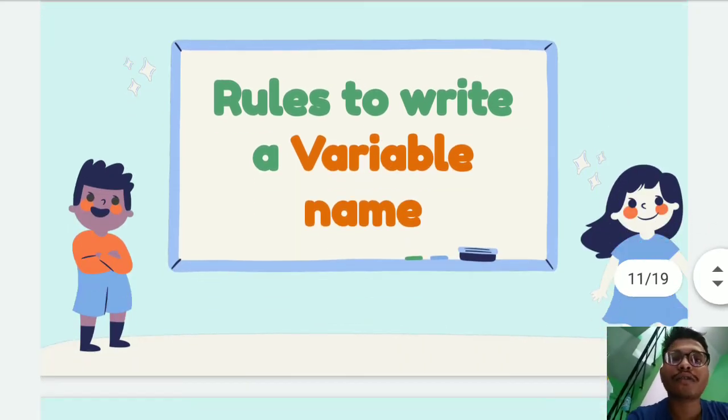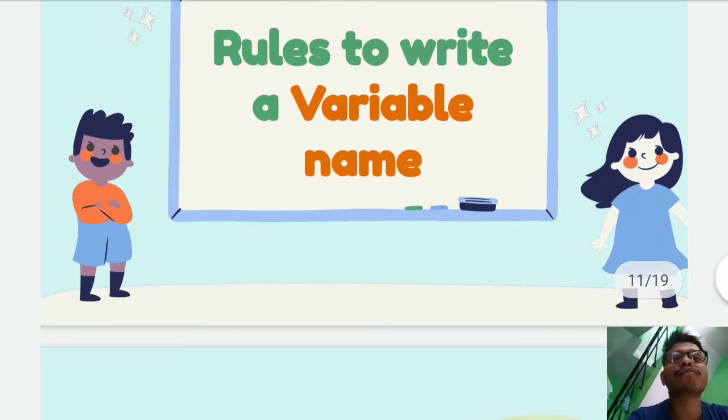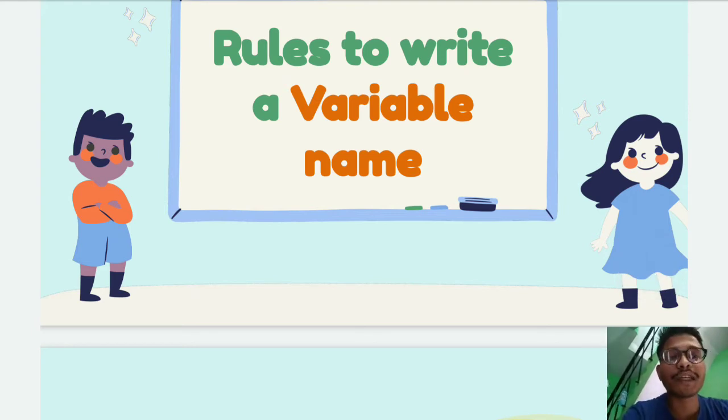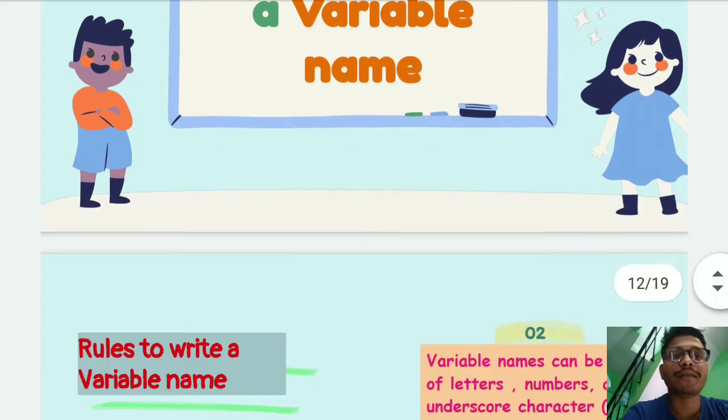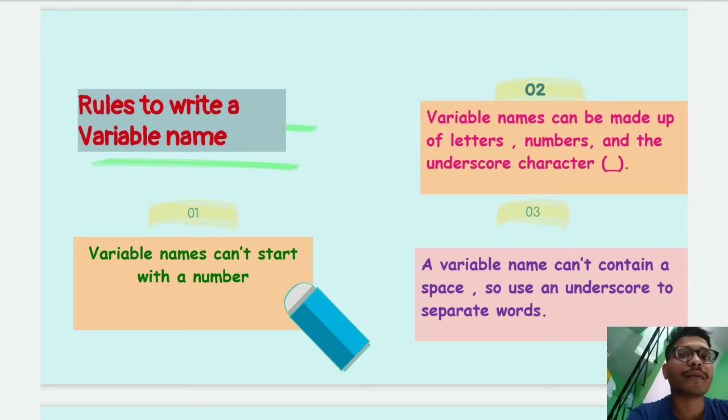Now we are discussing the rules to write a variable name. What are the rules we have to remember in our mind while writing a variable name? First rule: a variable name cannot start with a number. It must be remembered that if we are defining a variable, it cannot start with a number.